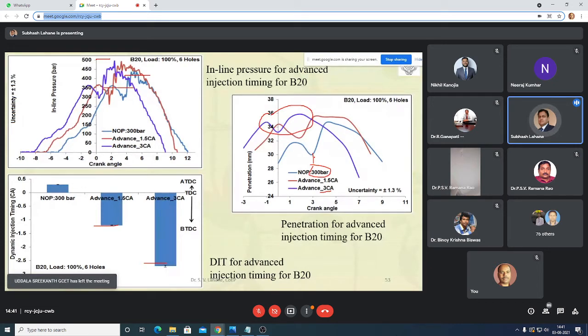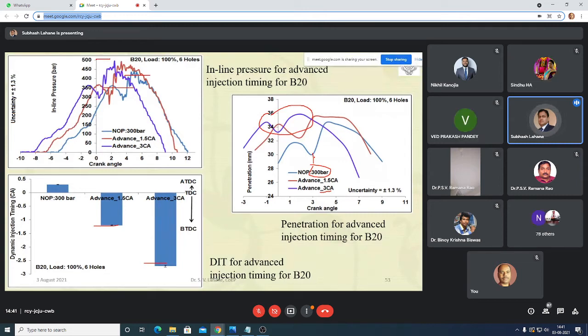Even we have gone for some minor changes in the nozzle hole diameter, and we only increased the number of holes by one hole. You can go for even eight holes, and you can decrease the nozzle hole diameter further. Then again you will get better results of spray characteristics, and there will not be a problem of more spray penetration and wall impingement.